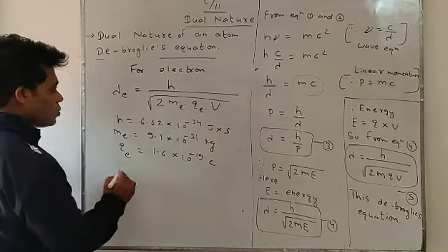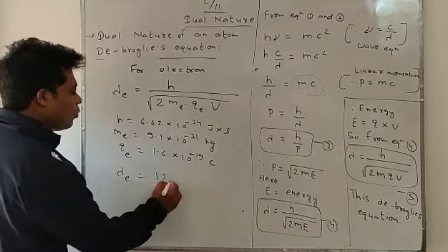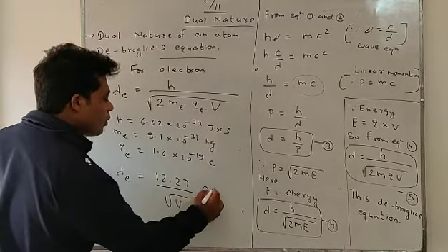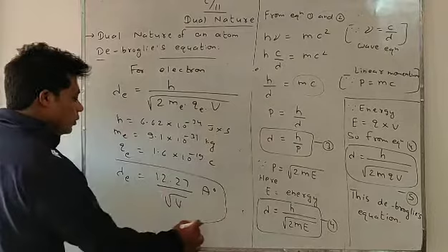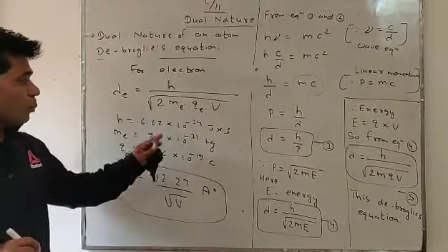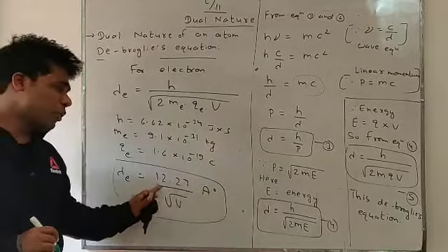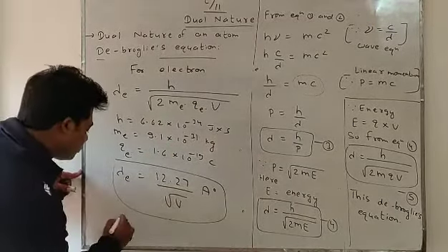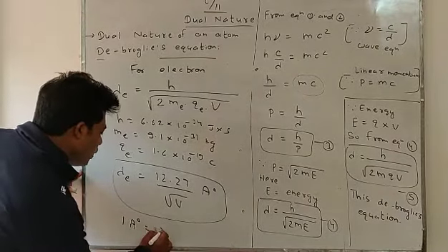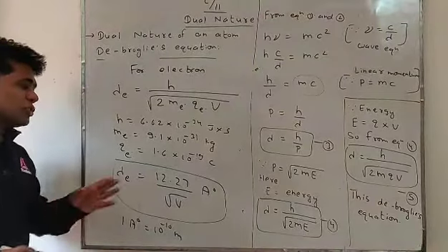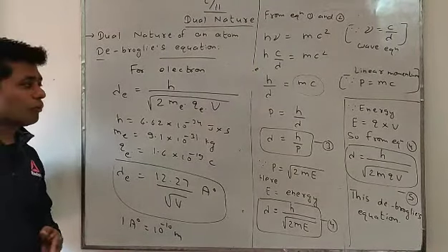So we'll get 12.27 by root V angstrom. This is the particular de Broglie's equation for electron. When we put all this in the equation, we get 12.27 by root V angstrom. 1 angstrom equals 10 to the power minus 10 meter. So this is the de Broglie equation particular for electron.